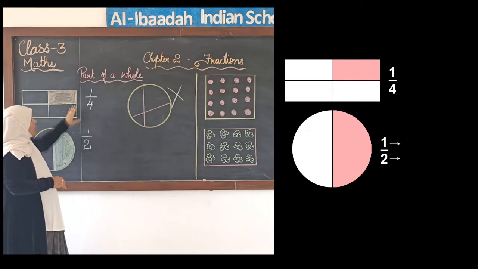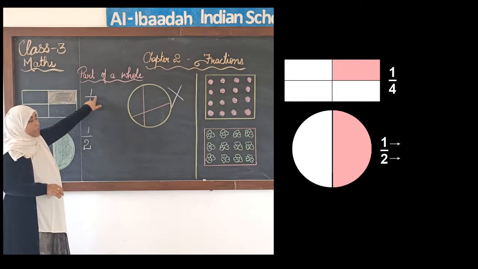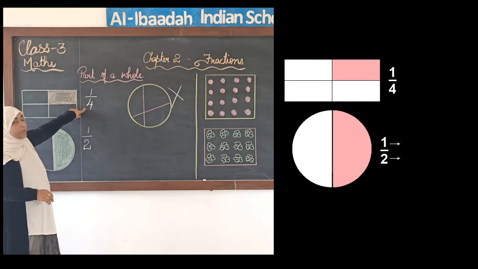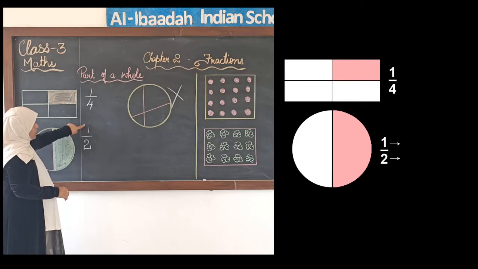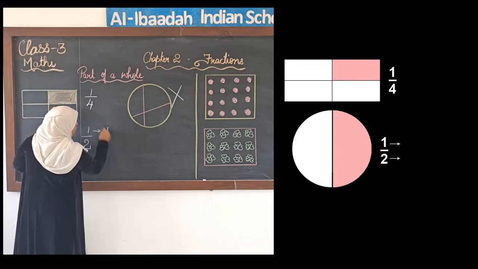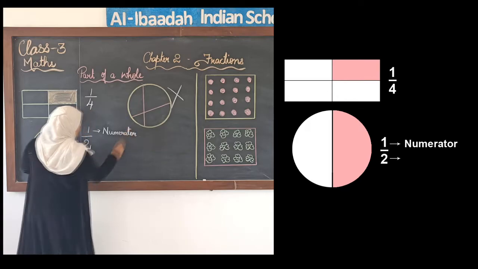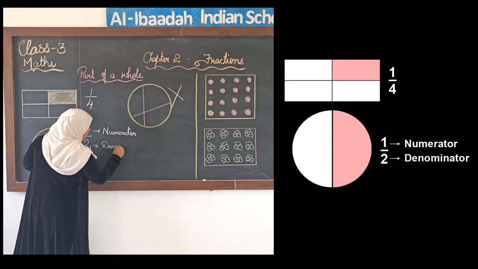Now you see when we write a fraction we use 2 numbers. Between these 2 numbers there is a line. The number that is written on the top we call numerator and the number that we write below the line we call denominator. Same way over here there is a number written above the line that we call a numerator. And the number that is written below the line we call denominator.